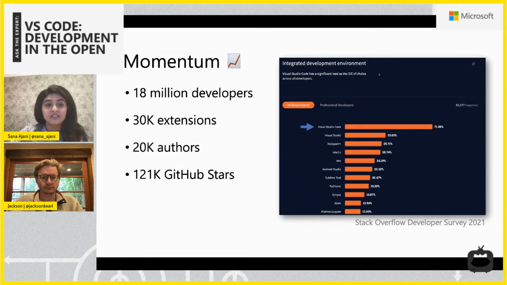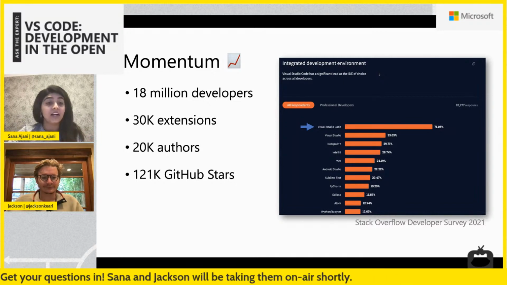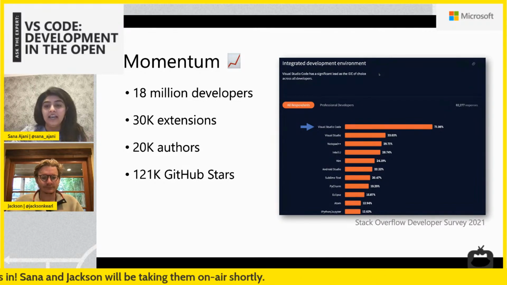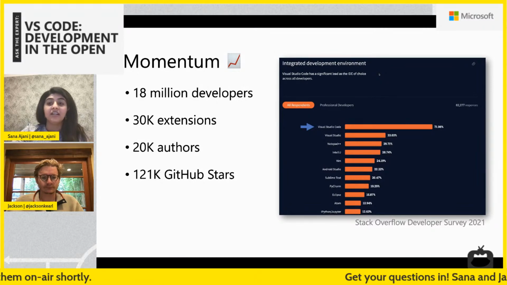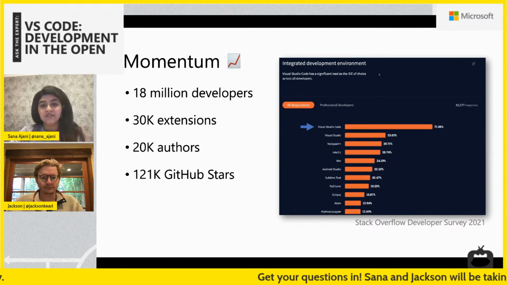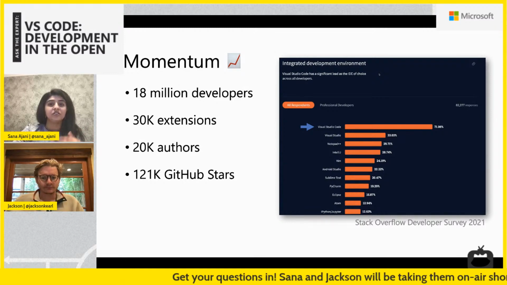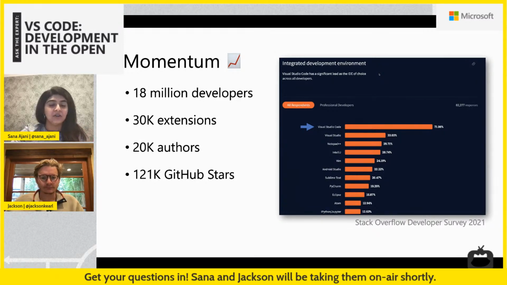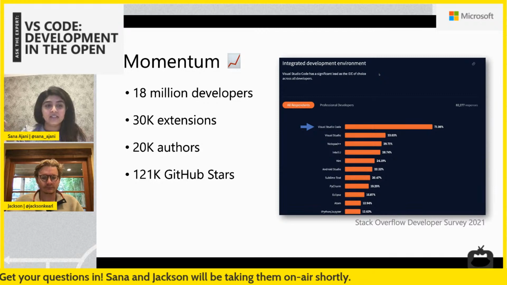And it's also really awesome to see the momentum on GitHub. We now have over 120K GitHub stars. So a lot of people like to see the updates and keep track of the repository on GitHub. And the latest report from the Stack Overflow survey tells us that a majority of respondents and users use VS Code, and we love to see that growth. We love to see how the community has adopted VS Code in their workflows.